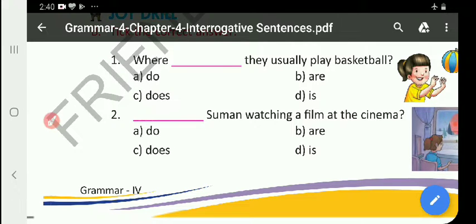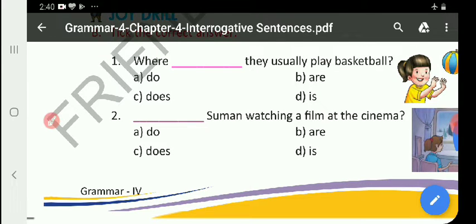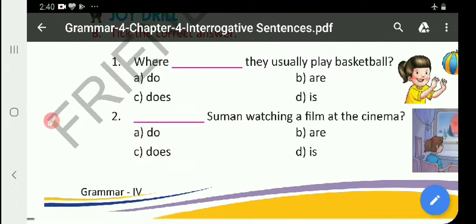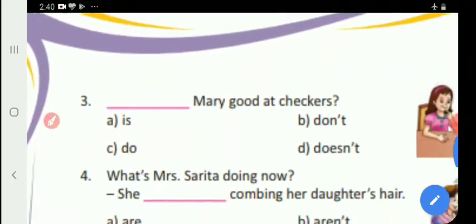Now, Mary good at checkers. How will you write? Is Mary good at checkers?